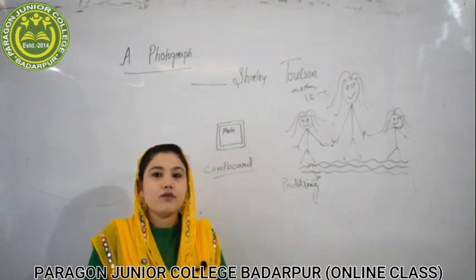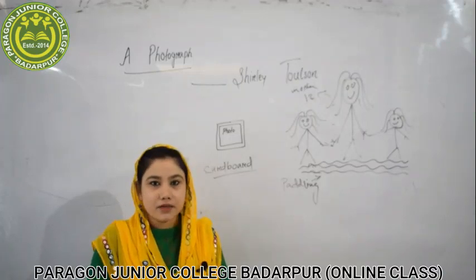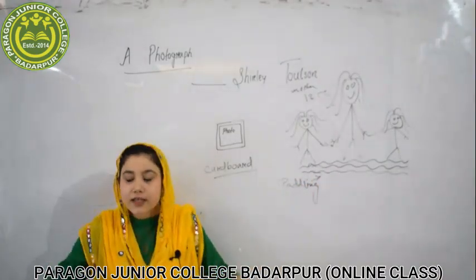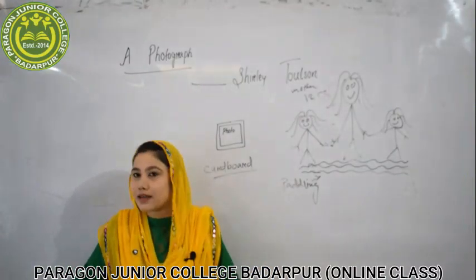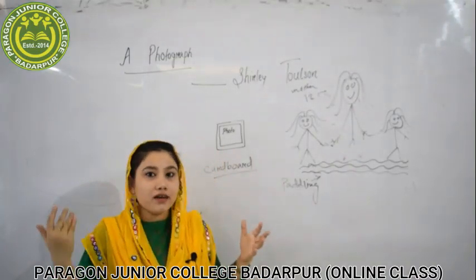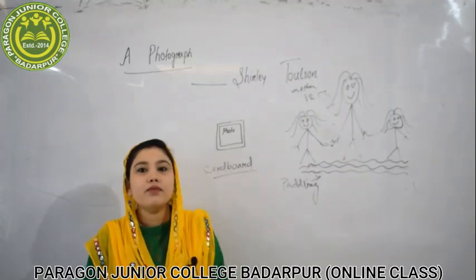Their uncle was taking the photograph. He was holding the camera, and these two cousins were holding the hands of the poet's mother, and they were looking at the camera. They were smiling, and the air was blowing their hair.